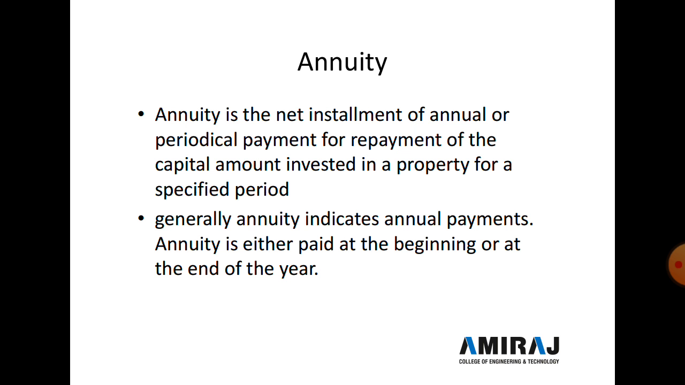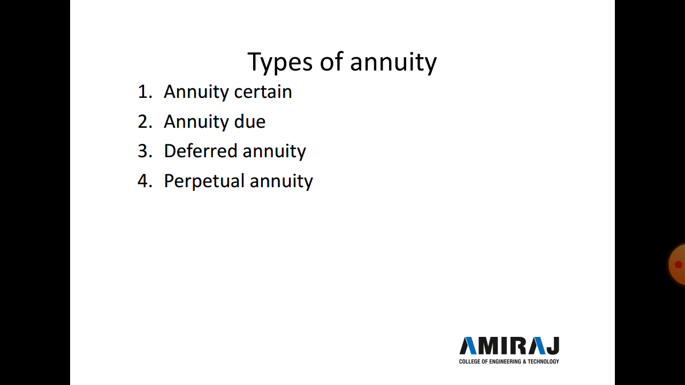Now, some of the other topics we discuss in this lecture is annuity. Annuity is a net installment of an annual or periodical payment for repayment of the capital amount invested in a property for a specific period of time. Generally annuity indicates annual payments, and annuity is either paid at the beginning or at the end of the year. And here we discuss the types of annuity.